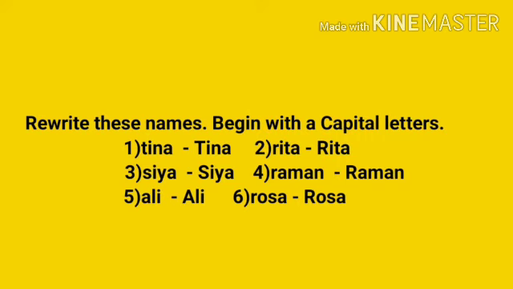Now the next name is Raman. In this also R is a small letter. Now when you write again, you should write R as a capital letter: Raman. Now the next name is Ali. In this also you can see that A is a small letter. When you write the name again, the A should be a capital letter: Ali. Now the next name is Rosa. In this also the R is a small letter. When you write the name again, the R should be a capital letter: Rosa.